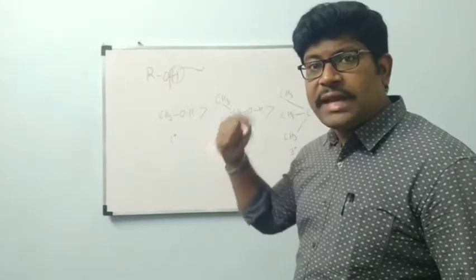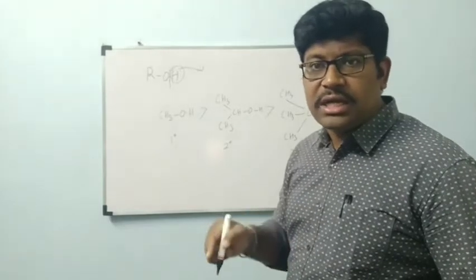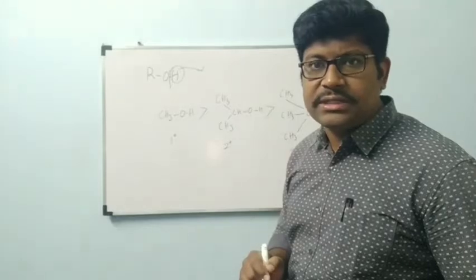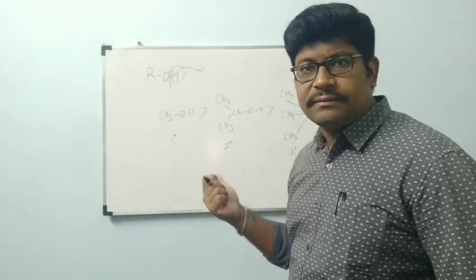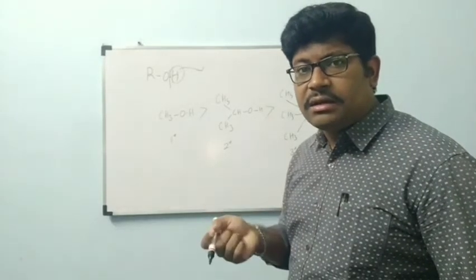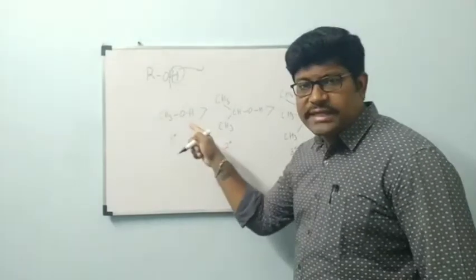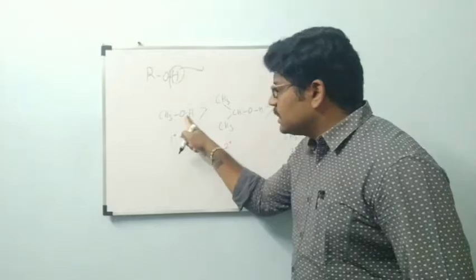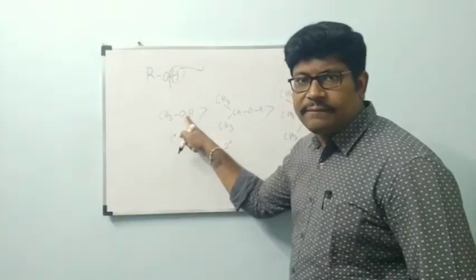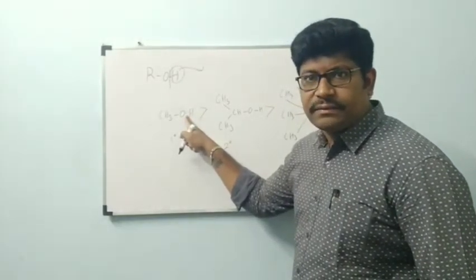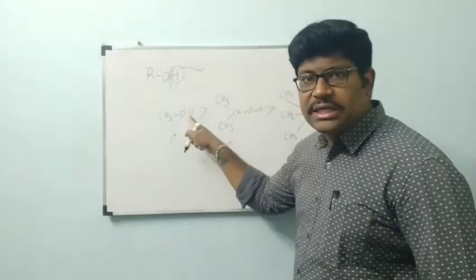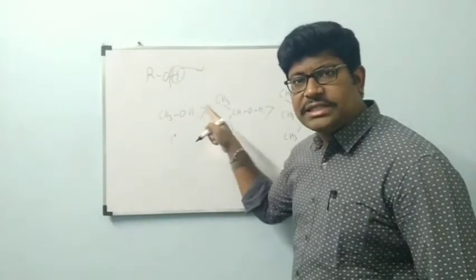Same like this, one more reactivity order we will write for alcohols in CO bond cleavage also. That is different from this one. Depending on different effects, we are going to explain that one. While we are going through this explanation, this OH bond cleavage should happen easily. Then only the reaction will be easy. If this OH bond is cleaved easily, then the reaction is also easy.